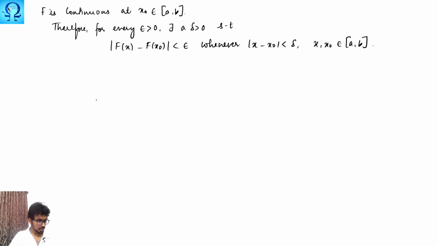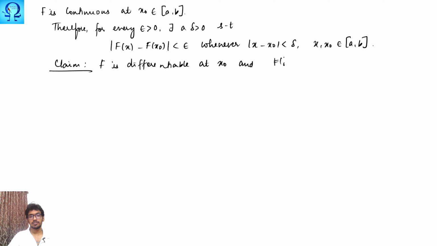Now here we have to claim f is differentiable at the point x naught, and f prime of x naught is simply small f of x naught.